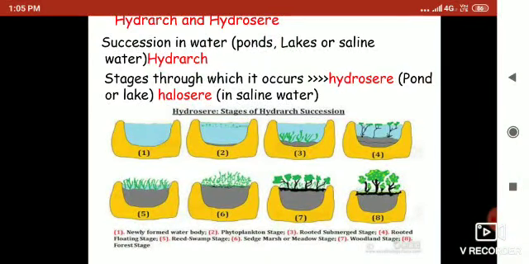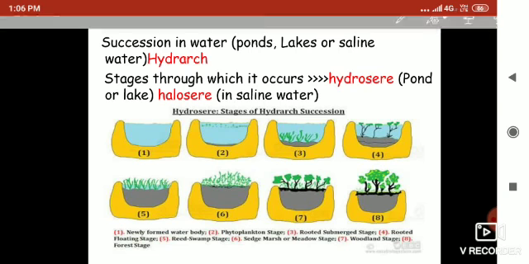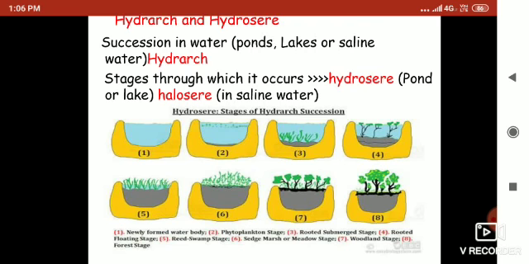Hello dear students, today we are going to deal with hydrarch and hydrosere. Succession in water bodies like ponds, lakes or saline water bodies is known as hydrarch. And all the different stages through which this succession takes place is known as hydrosere if it takes place in freshwater bodies like ponds or lakes, or halosere if it takes place in saline water bodies. Okay. Right in the image, you can see how succession proceeds in aquatic ecosystems.